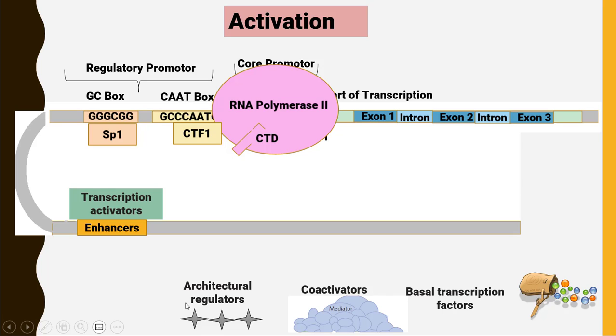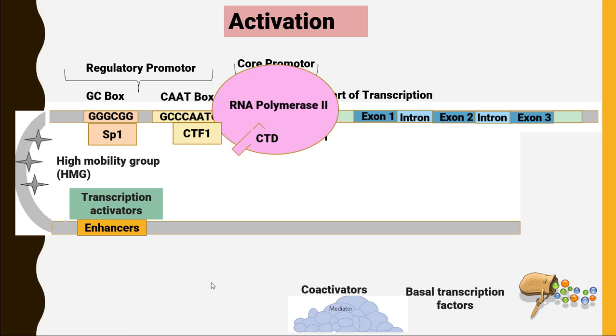The second type of protein that we are going to talk about here is called architectural regulators. Now these regulators are going to bind to the DNA and bend the DNA like this, and it helps the enhancer region to come into close proximity with the core promoter region so that they can easily give the signal to the core promoter to start the process of initiation. These proteins are called high mobility group or HMG proteins.